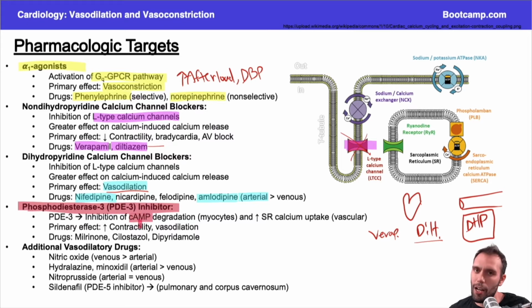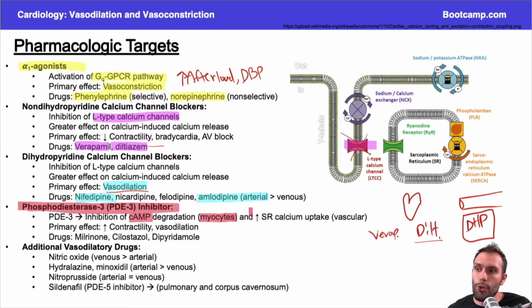Now, we haven't talked about this a lot. We're going to talk about this when we talk about epinephrine, isoproterenol, and so forth. But cAMP in myocytes is associated with the Gs pathway. I'm not going to go into all of it here, but that Gs pathway is stimulatory, so it can cause the myocytes to have stronger contraction. So phosphodiesterase 3 inhibitors, if they work at the myocytes, can cause increased contractility.